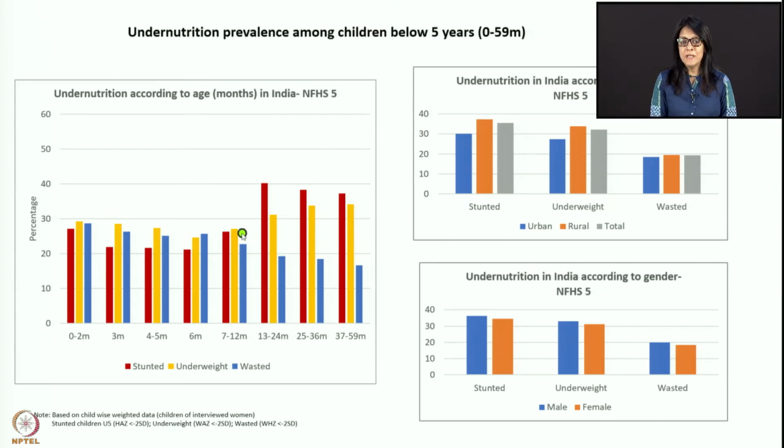This means that babies who are already malnourished in the first 6 months are becoming much more malnourished because there is no proper support for complementary feeding in this age group.